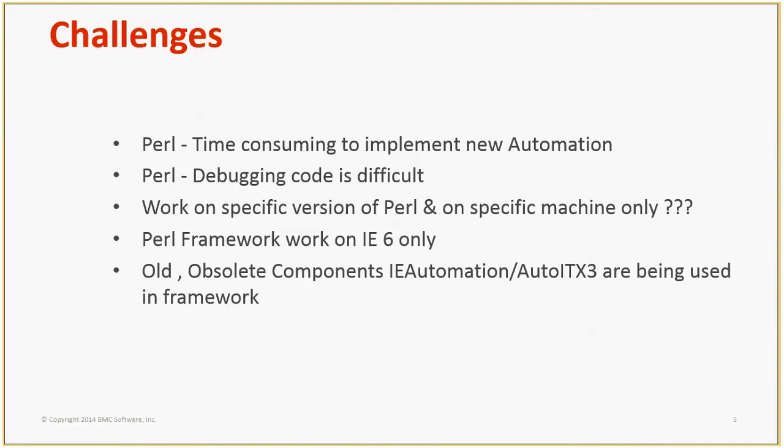And whatever IE automation I showed, that was developed in 2006. After that it has not been revamped by the author. So we continue to use the older 2006 IE automation. All the browser stuff went ahead, but this automation core functionality, the heart of this framework, is still old. And the same for the AutoIt library. It is an old 32-bit library that is being used for this.